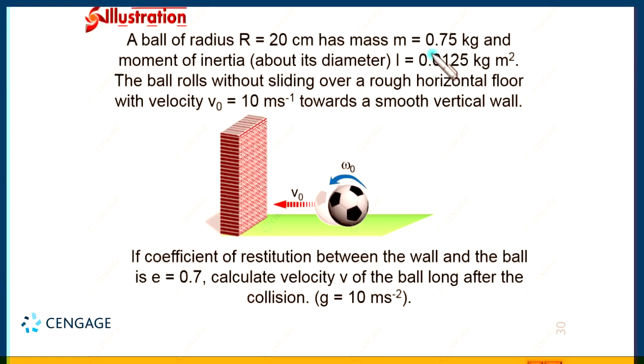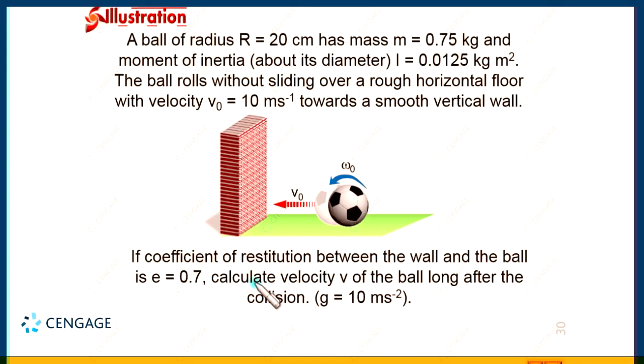The radius, mass and moment of inertia about the diameter axis are given, and the velocity of the ball just before collision is 10 meter per second. This ball collides with the wall with coefficient of restitution e equal to 0.7, and here we need to calculate the velocity V of the ball long after collision, and we need to use the value g equal to 10 meter per second square.